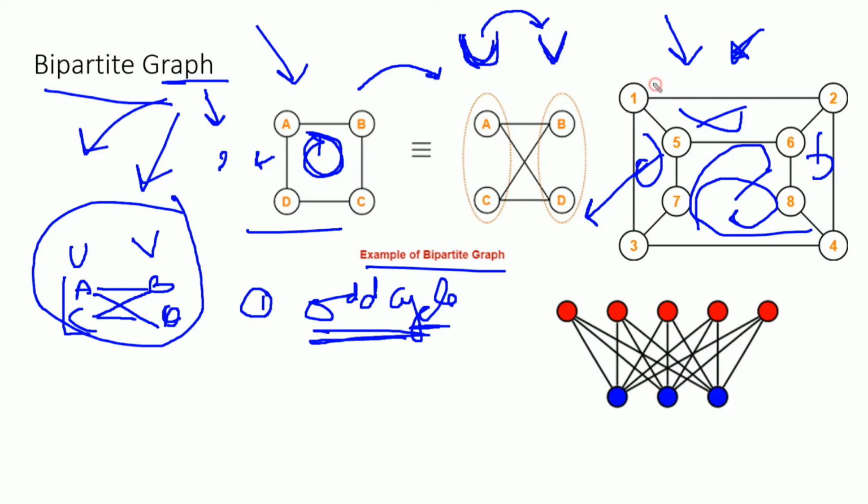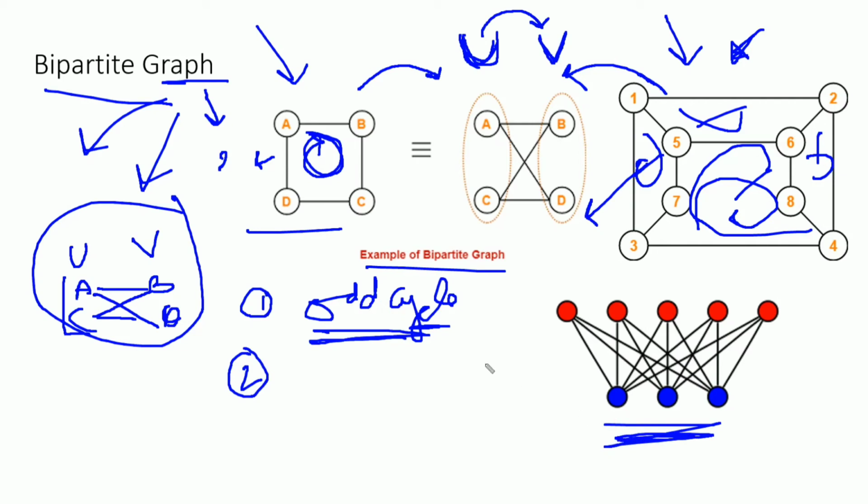So if we can divide the vertices into two independent sets, then we can ensure that yes, it is a bipartite graph. The second property is by using coloring.